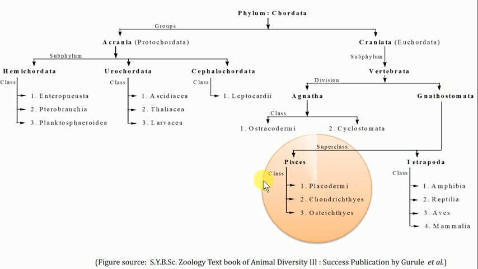In this chapter, we are only going to deal with the superclass Pisces. Further, the superclass Pisces is classified into three different classes, that is Placodermi, Chondrichthyes and Osteichthyes. So in this chapter, we are only going to concentrate on this taxon, that is superclass Pisces.